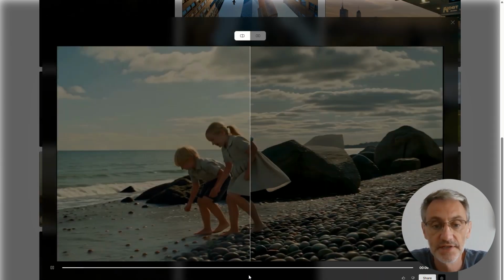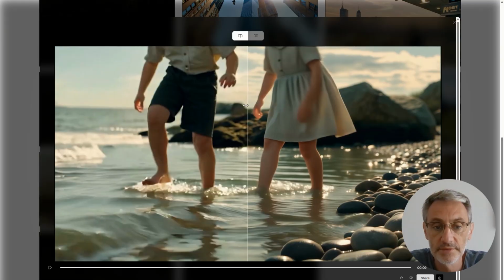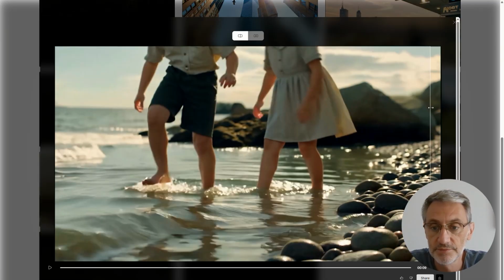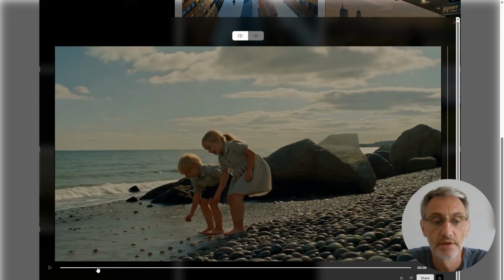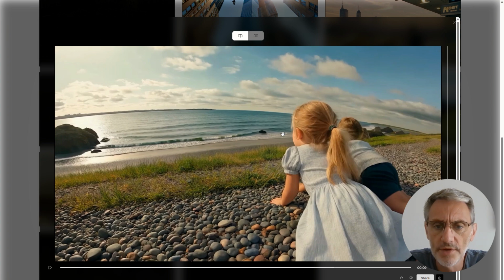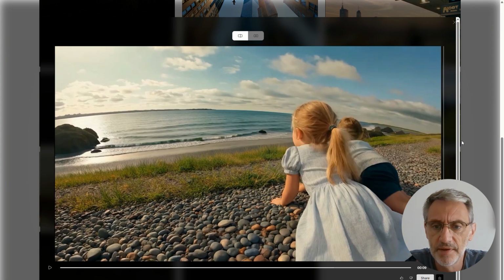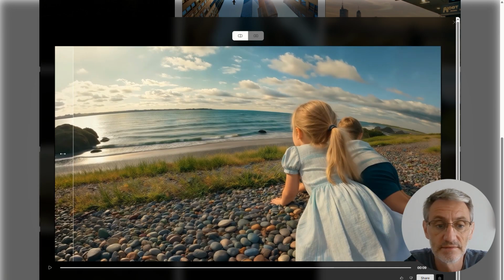And again, another scene, the kids playing, and if you look at the quality of the water and the pebbles, it just makes the whole video pop. I think it's a fantastic upscaling tool. And again, this is the girl lying down. The quality of the dress before and after: that's just a blur, and then once you put the upscale on, you can see all the detail, almost the stitching.